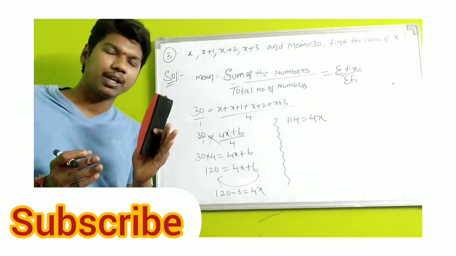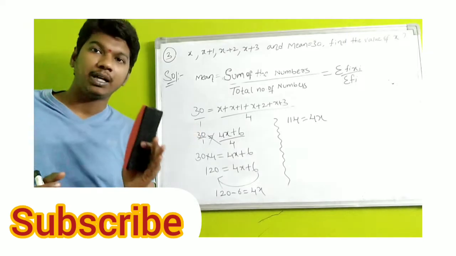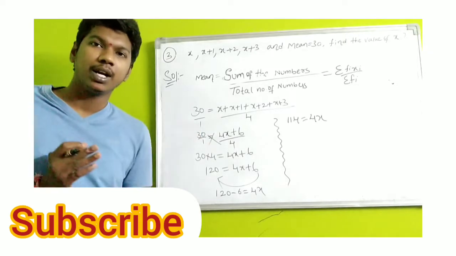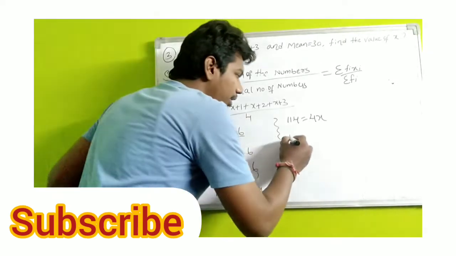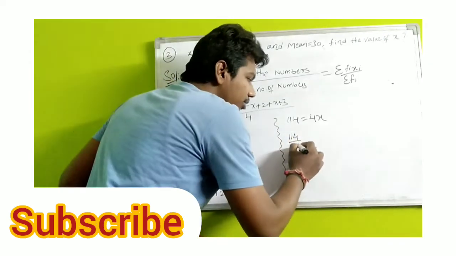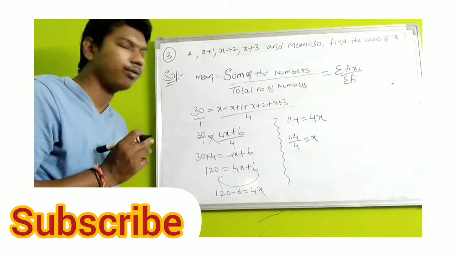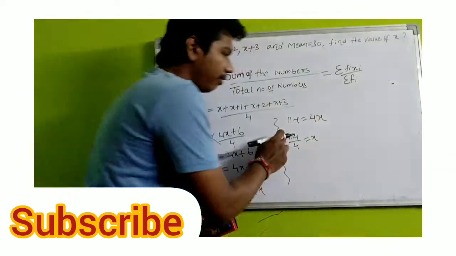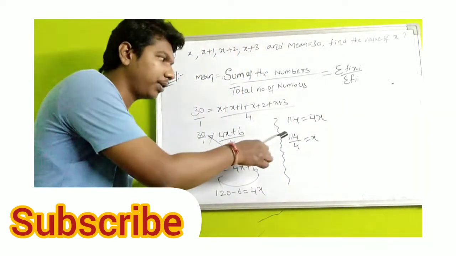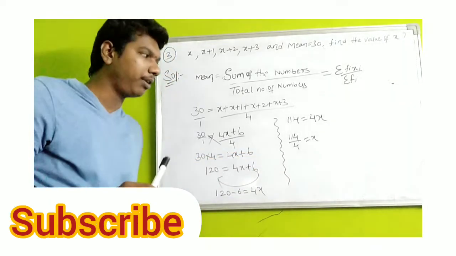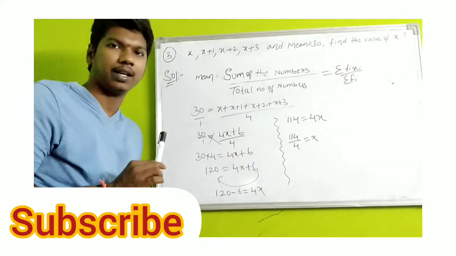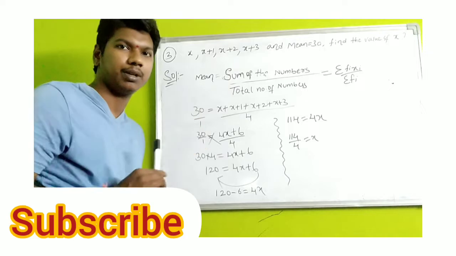Okay, and now I am transferring the multiplication to the LHS. Multiplication is exactly opposite to division. Now 114 divided by 4 is equal to x. Here I got only the x value, but now divide 114 by 4. This is the numerator, this is the denominator. Here I am dividing, students. I am not cancelling directly. I want to show the division method here.